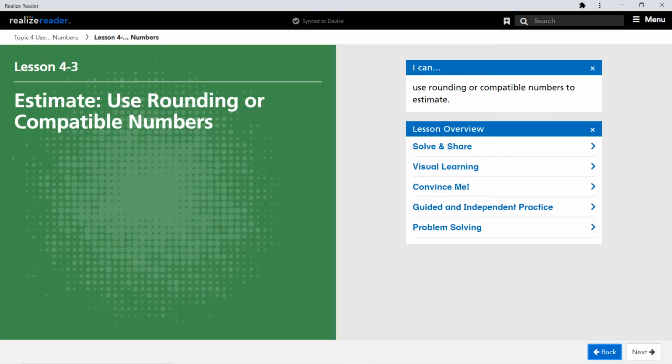Today we're going to go back to estimating. We're going to figure out how we can use rounding and compatible numbers when we need an answer that doesn't need to be the exact answer, or if we need to use rounding or compatible numbers to check how reasonable an answer is that's given to us. If we need to see if that answer makes sense, if it could be correct, a lot of times we'll use the strategies of rounding and compatible numbers to help us figure out how reasonable that answer is.